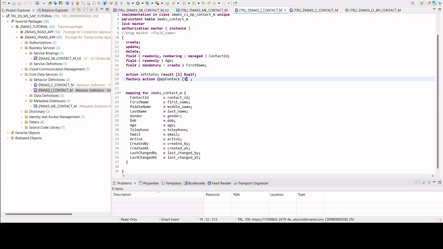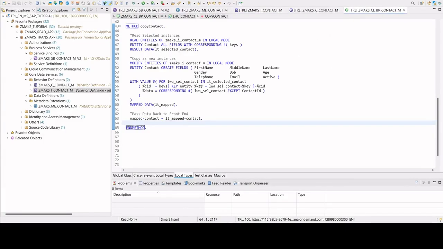Now when we create the copy contact, it will ask us to add the implementation. That implementation we have added here. This method will be created for us. We have read the selected contacts and then added using the create modify with create operation EML all the values which have been selected by the end user and added it to the business object. Finally, the map data is passed back.